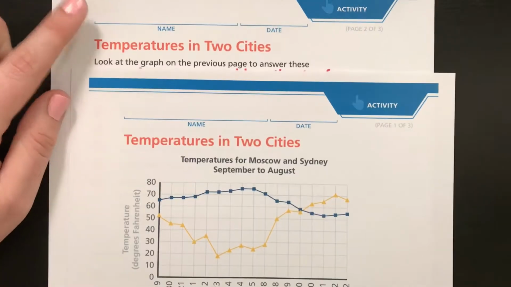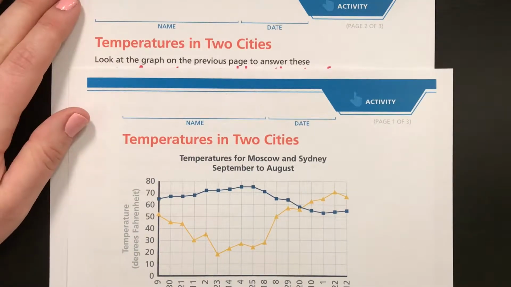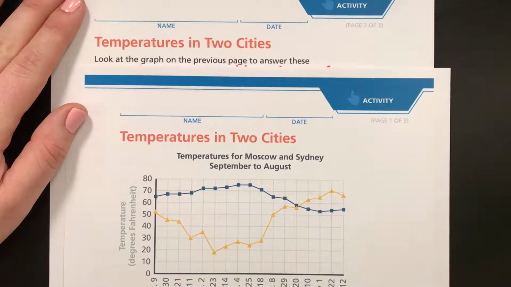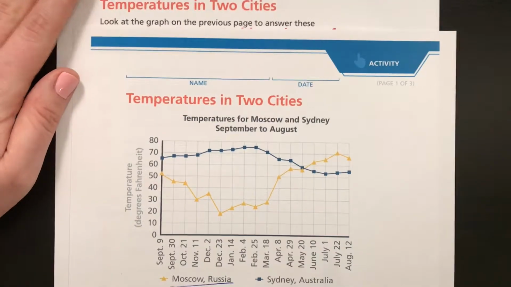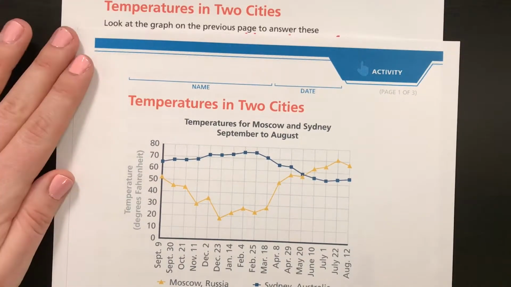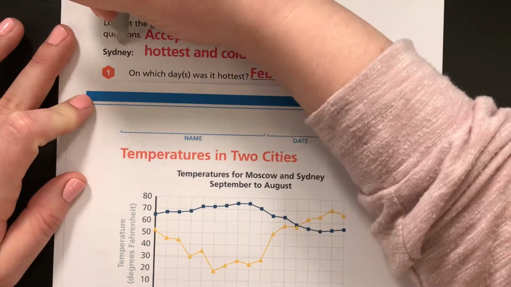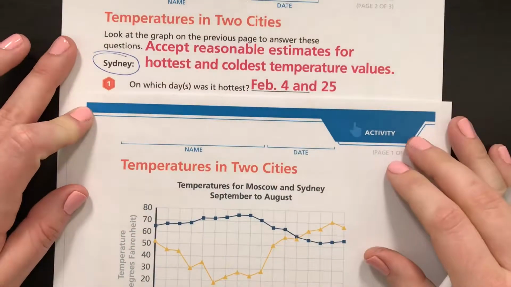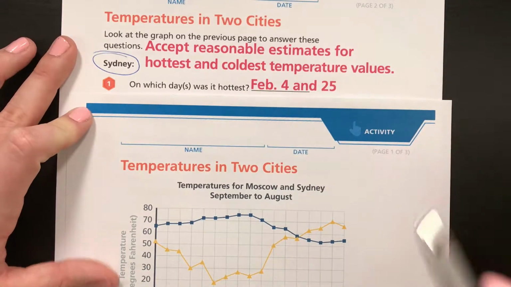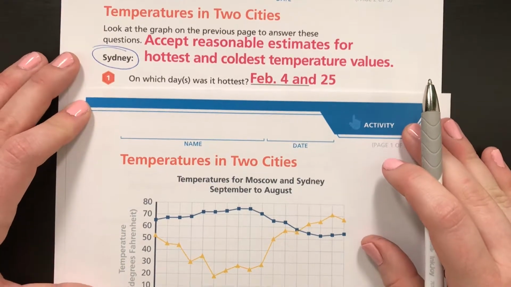So I have the answer key actually under here, so I'm going to go through all the answers with you. So you should have already completed this on your own, and now you should be just checking your work. Alright, so let's look at number one. So number one, as we can see, is labeled to be for Sydney. Okay, so we are just going to be looking at the Sydney, Australia